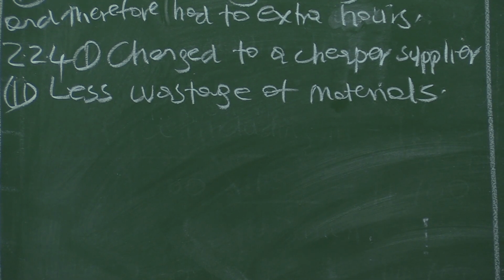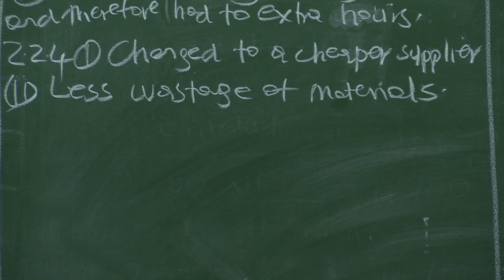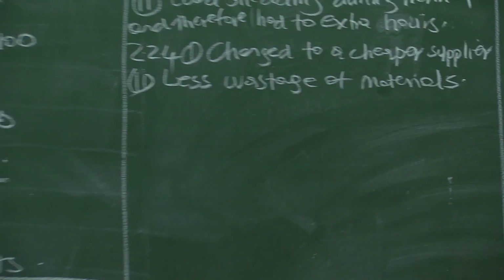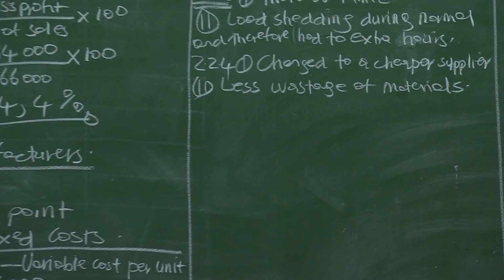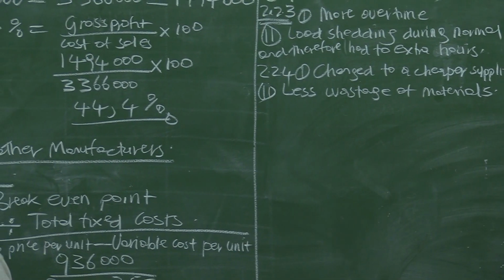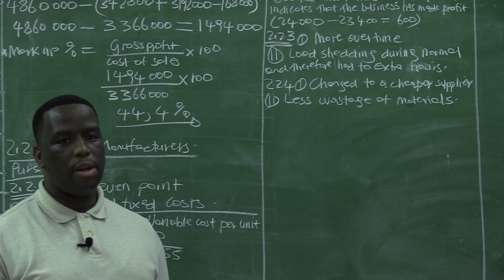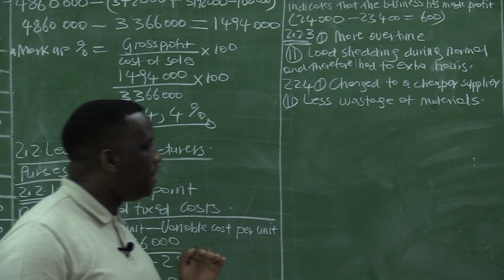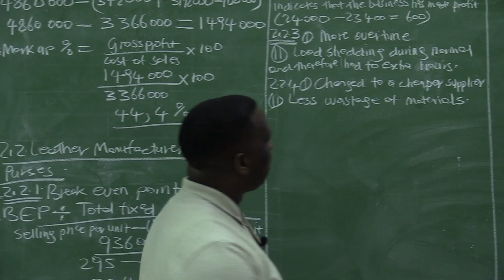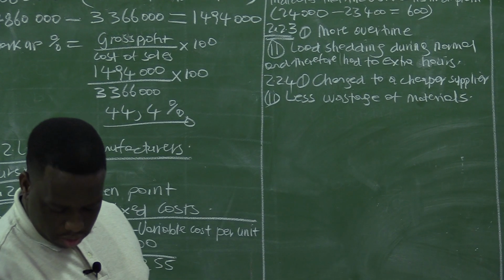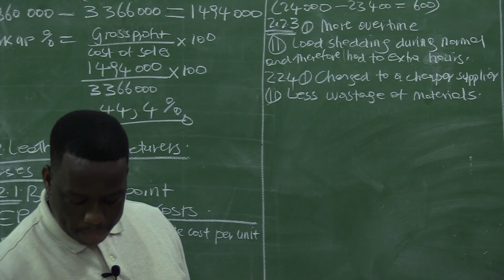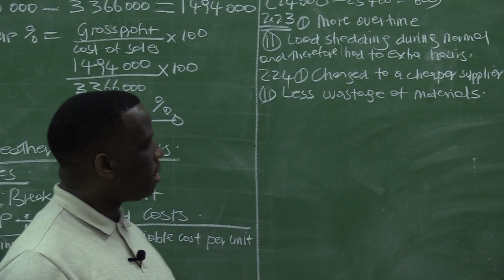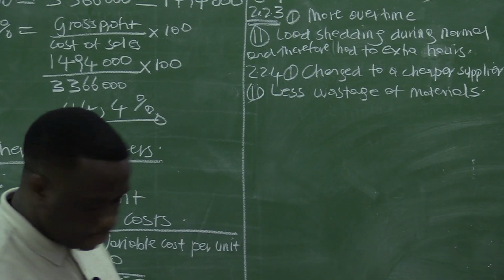If you can imagine in the example that I made, when we are baking cakes and people are wasting flour, they prepare it and then suddenly they discover that they added too much sugar and then they throw it away, they put another flour. So if people are wasting, then the material cost will go high. But if they are efficient, there is less wastage. That will be a result of what we see now when the material cost is now going down. We might have changed to a cheaper supplier or there is less wastage.